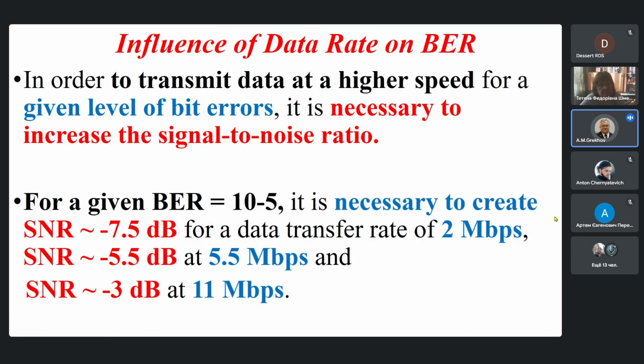Influence of data rate on bit error rate. In order to transmit data at a higher speed, for a given level of bit errors, it is necessary to increase the signal-to-noise ratio.